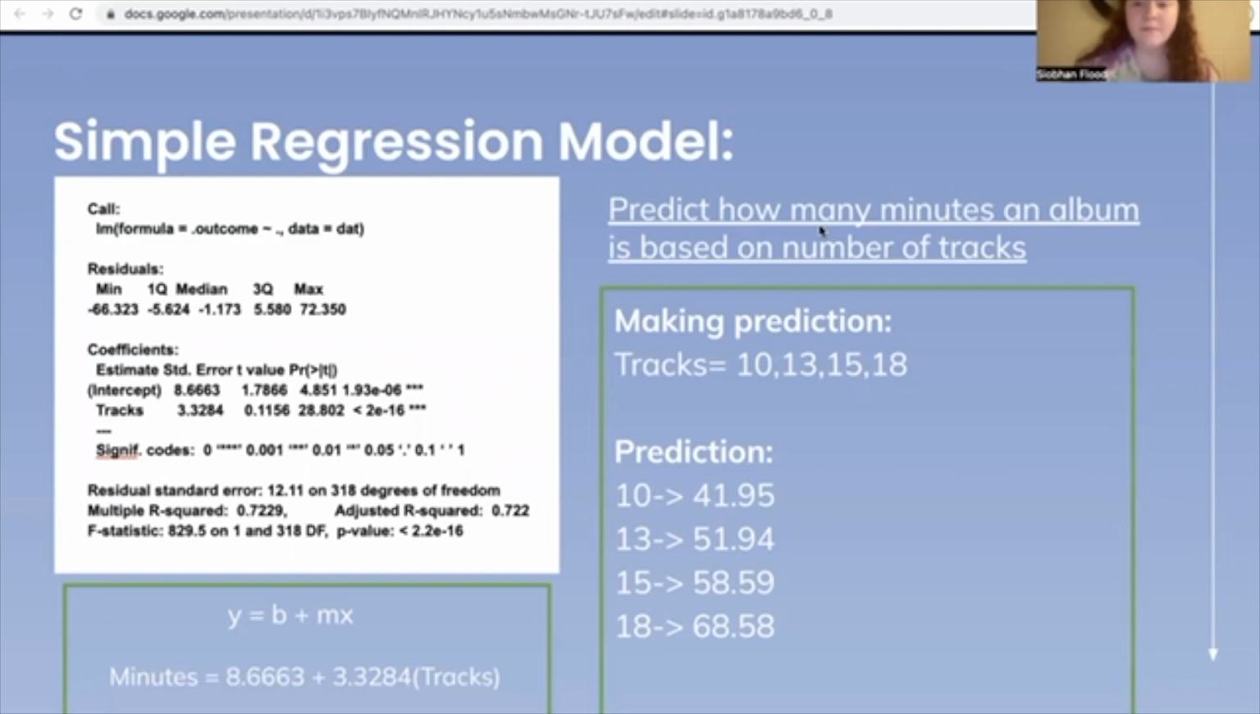Now that I've explained the equation, I will move on to the prediction the model made. I inputted 4 different number of tracks the album could have. Those were 10, 13, 15, and 18. The model predicted that an album with 10 tracks would be 41.95 minutes long. And then with 13 tracks, it would be 51.94 minutes long.